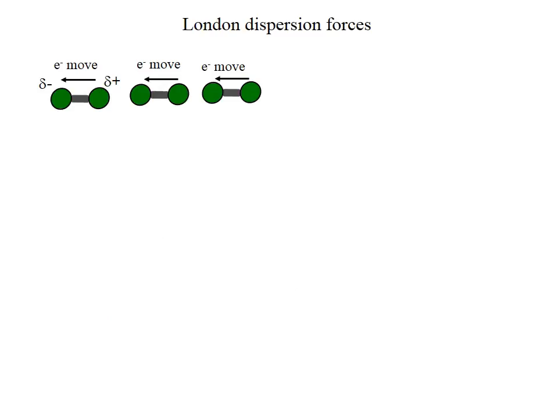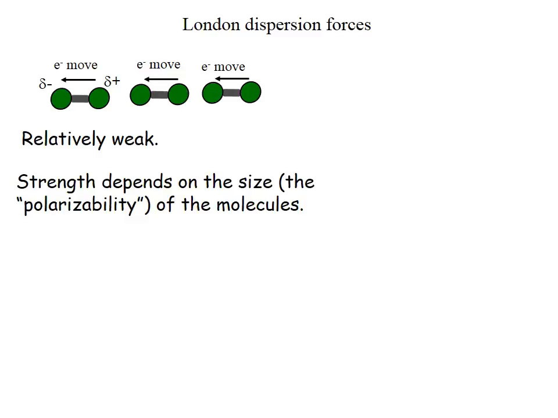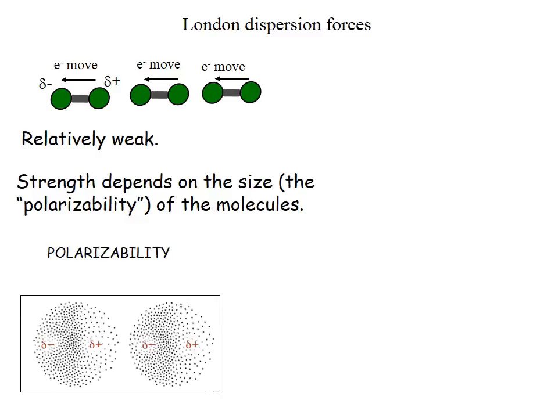London dispersion forces are, remember, the forces that exist between all molecules, including nonpolar molecules, and these are relatively weak. The strength depends very dramatically on the size of the molecule, and so size is related to an idea called polarizability, which is an interesting word. But if you think about it, these London dispersion forces come about because the electrons move around. So the easier the electrons are to move, the stronger the London dispersion forces will be.